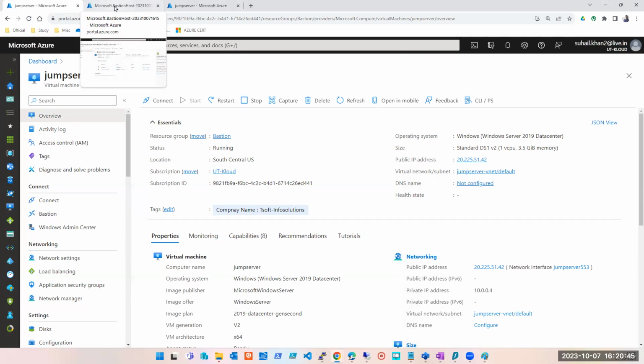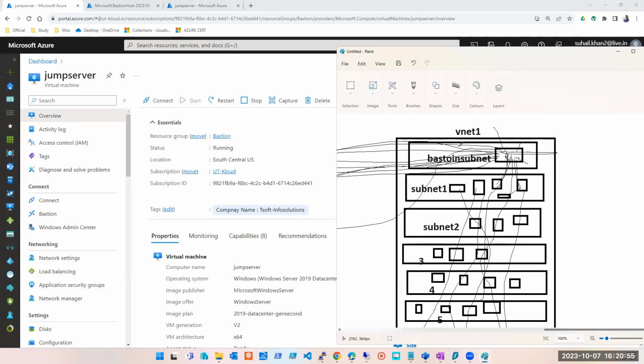I'll assign a homework today. Perform that, and your concept will be clear for sure. Create 2 virtual machines. Create 1 virtual network. Create 3 subnets.